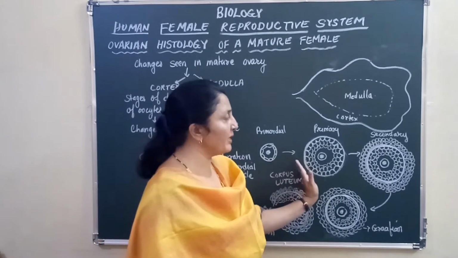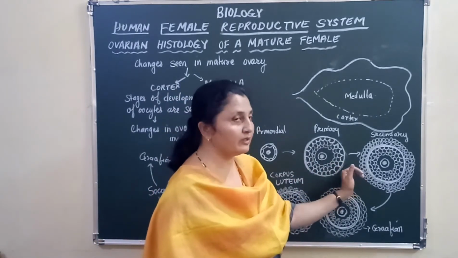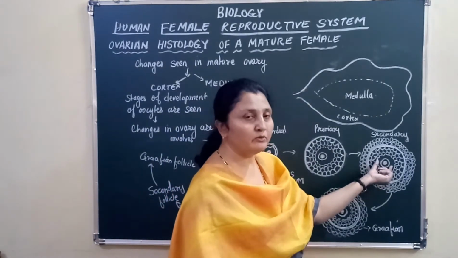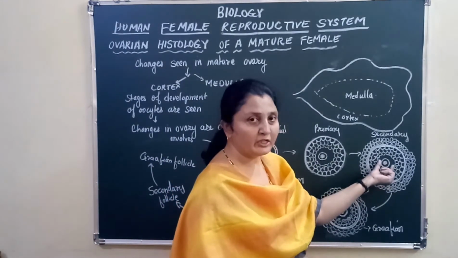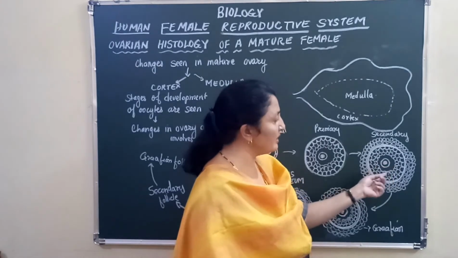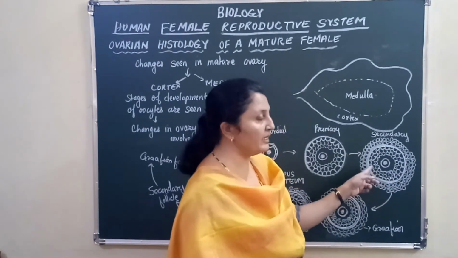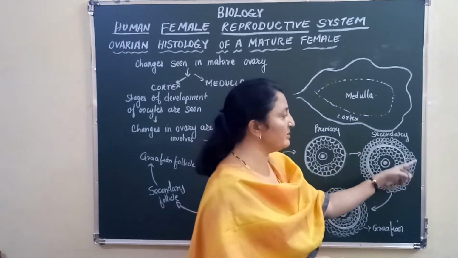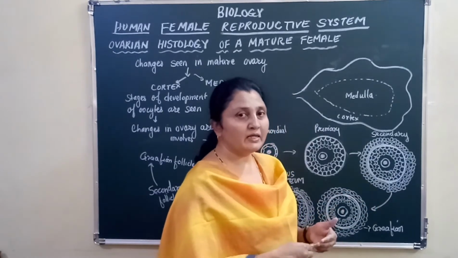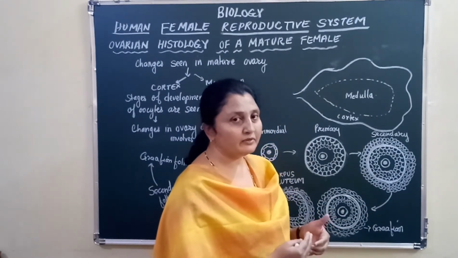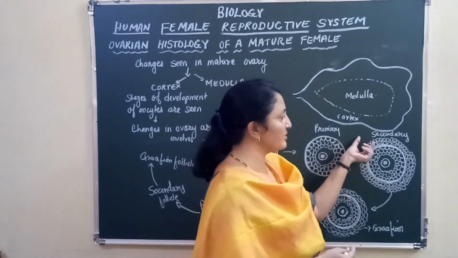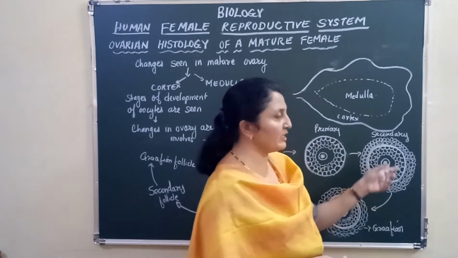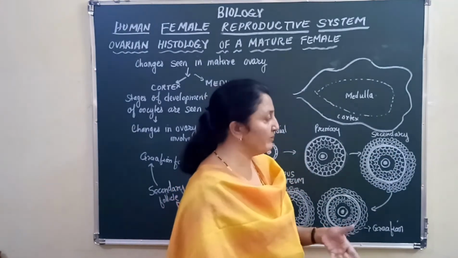As this primary follicle matures into a secondary follicle, what changes do you see? This egg cell or oogonia, again matured, takes the centermost position. The layers of the follicular cells increase in number, and you can see external layers of cells which form the theca of the follicle, right? The external theca and the inner theca, right? The covering layer is actually secreted by the vitelline membrane.